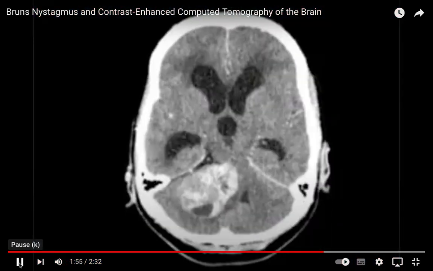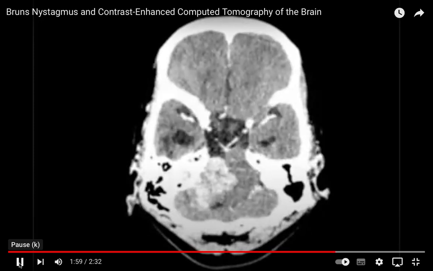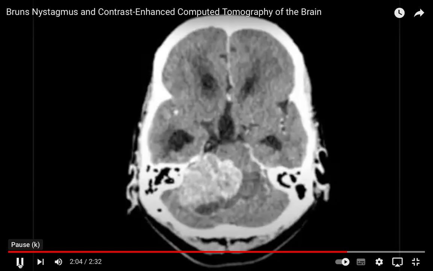So these are a few examples. The right side in this particular example was coarse nystagmus. On left gaze there was a fine nystagmus. So we will proceed with the discussion further now.